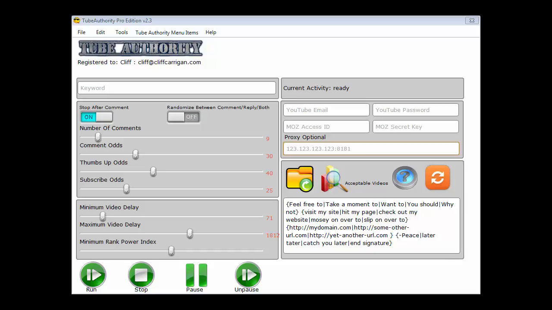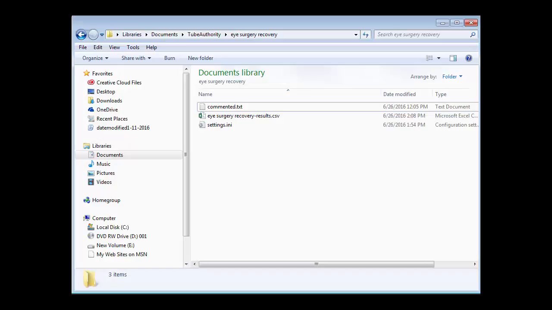All of your campaigns and data are stored in your My Documents folder. Let me just open this up and show you. Okay, it's in your My Documents. It's in a folder called TubeAuthority, and then whatever campaign you have. Every time you run the software with a different keyword, it creates a campaign folder for you. On this one, I did eye surgery recovery. There are 3 files in there.